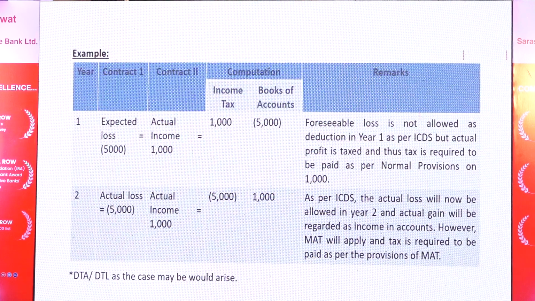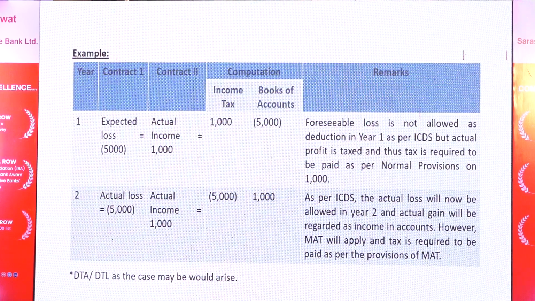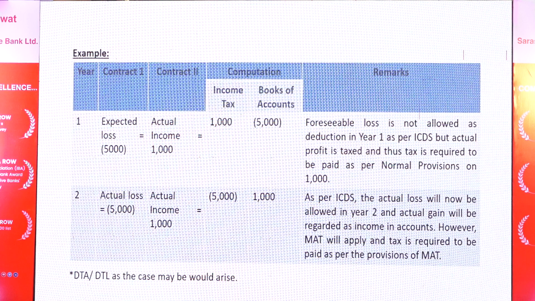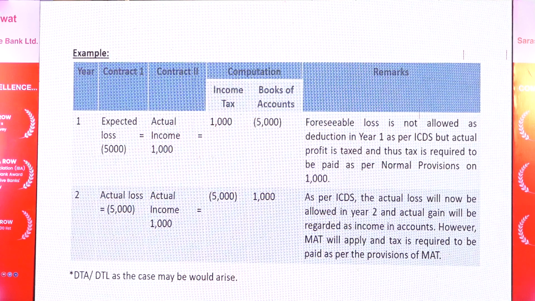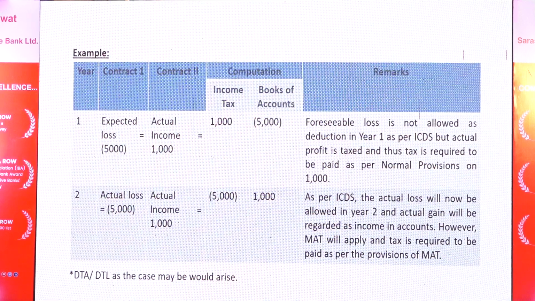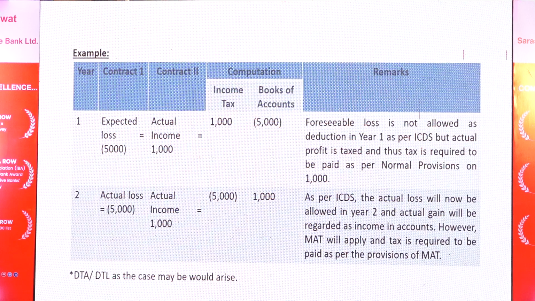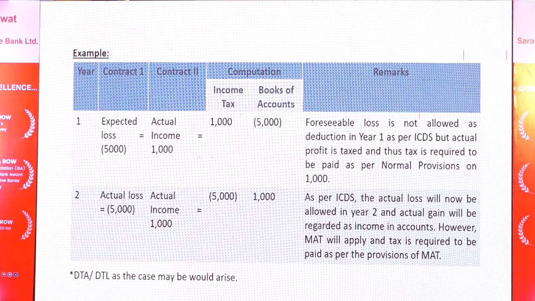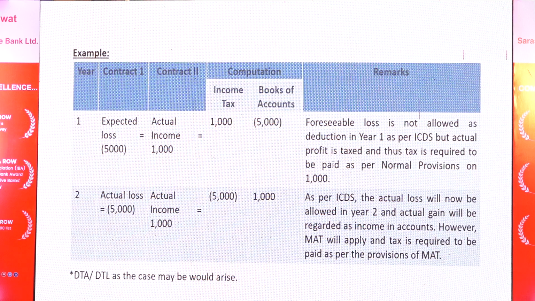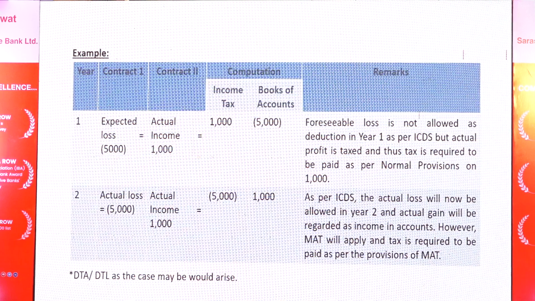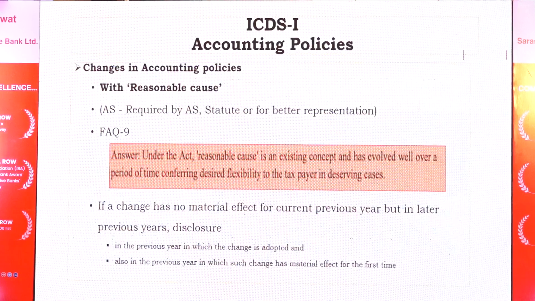So therefore this year computation is minus 4,000, but books plus 1,000, and there I end up paying MAT if I am liable to MAT. So sometimes the scenario may come that I may have to pay MAT only because of the provisions of ICDS with respect to mark-to-market losses or expected losses not allowed to be recognized.